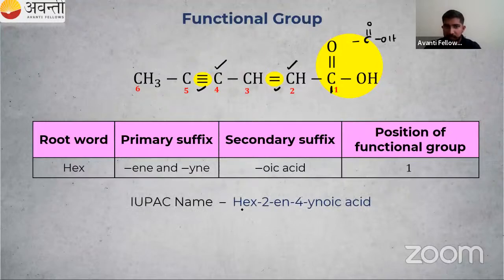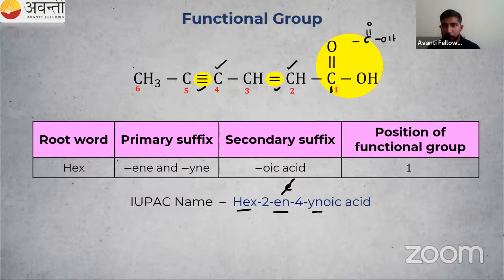So naming is, first we have word root. After the word root, we have to mention our double bond first. After that only triple bond. This is another rule. First double bond in the name, then second our triple bond. So in the second position, we have a double bond, 2-ene. If double bond and triple bond is coming together, we are removing this E from that.